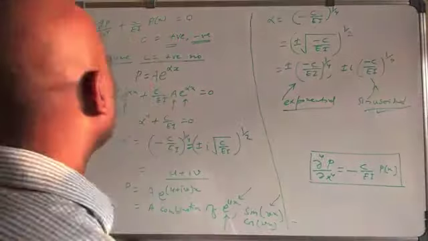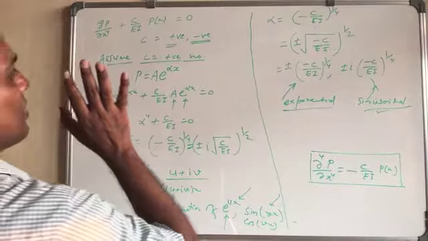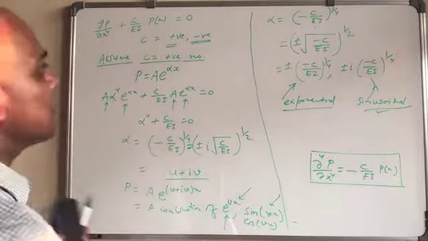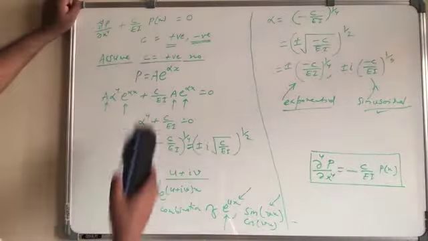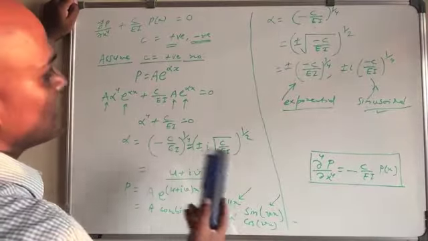So basically what I'm saying is, if this is the case, then you can assume a general solution.